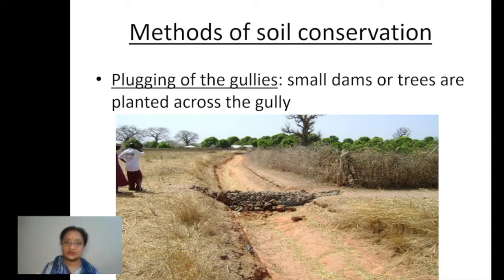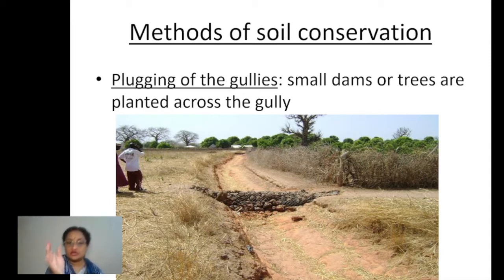Plugging of the gullies, it is called, right? Plugging means to stop. You can see in this picture. When we stop the flow of water, suppose the water flows through this area, it follows this passage again; the same gully is followed by water. Now when it is blocked, the water will not flow through the same passage. So this is how, when water is coming towards this side, it is stopped by this plugging.